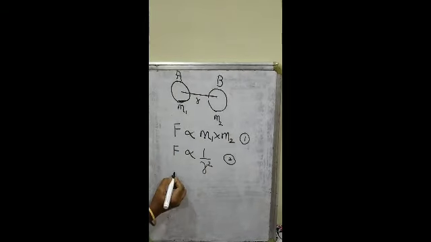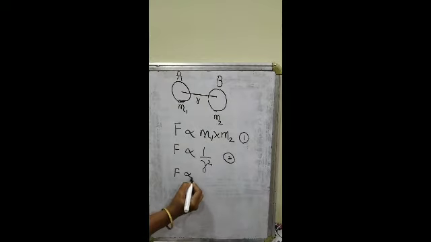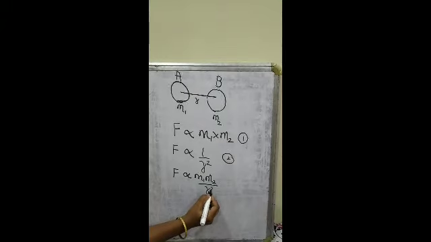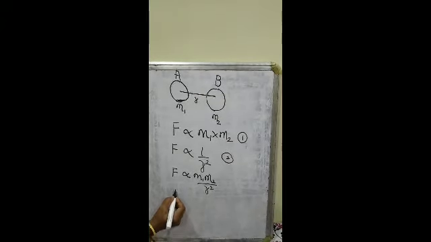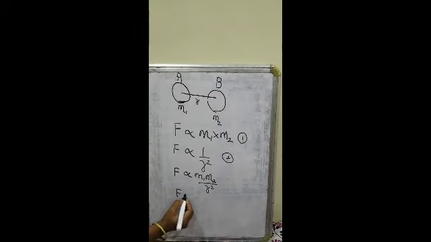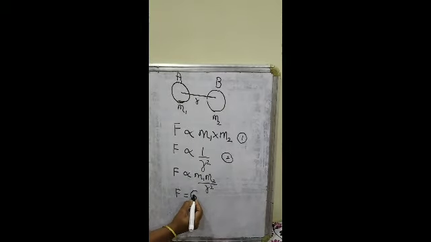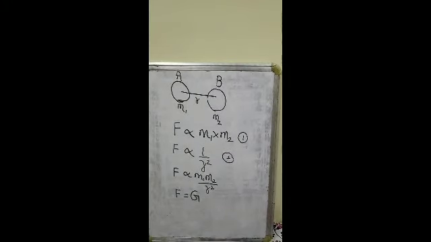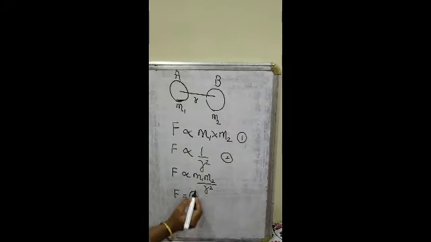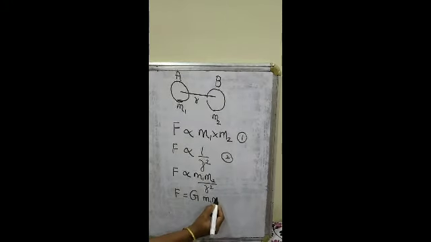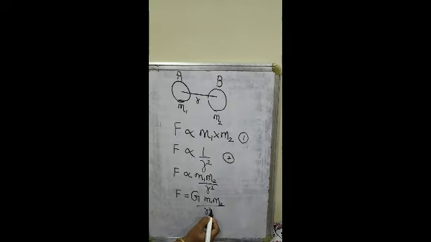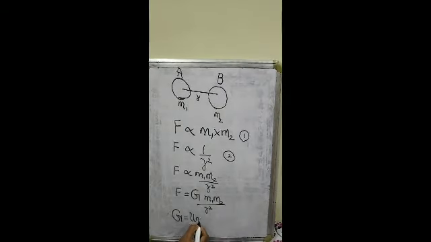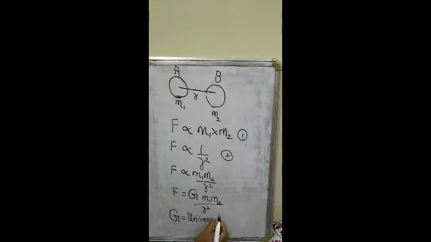If we combine equation 1 and 2, what we get is F is proportional to m1 into m2 upon R square. If we remove the proportionality sign, we need a constant of proportionality. Here I am going to take capital G as the constant of proportionality, and further we get m1 into m2 upon R square. This constant of proportionality G is called as the universal gravitational constant.